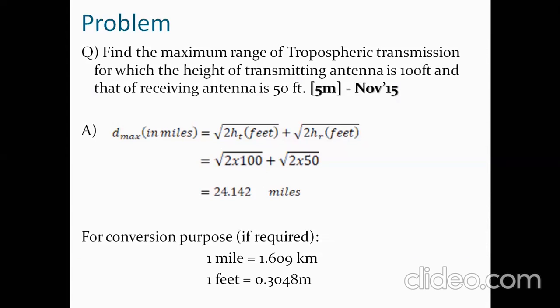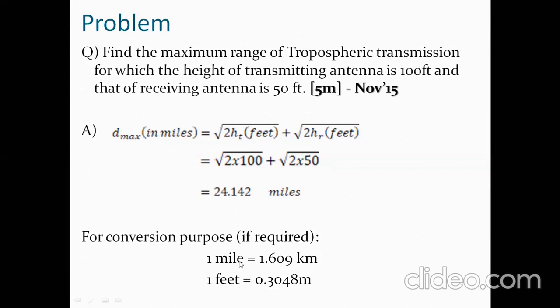The simple formula you can use is Dmax in miles equals square root of 2 times transmitting antenna height in feet plus square root of 2 times receiving antenna height in feet. If the question is not given in feet, you can convert using the conversions I have mentioned here: 1 foot equals 0.3048 meters.